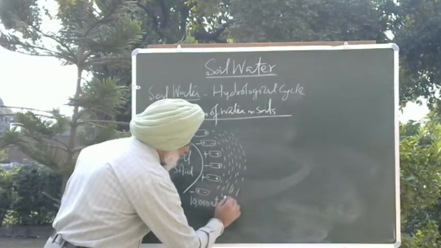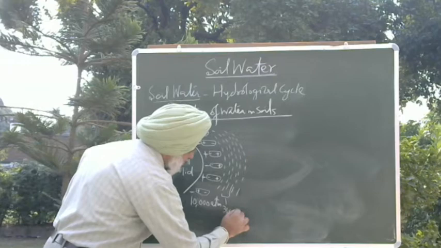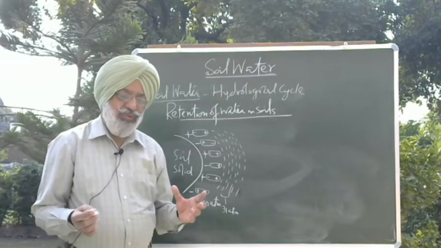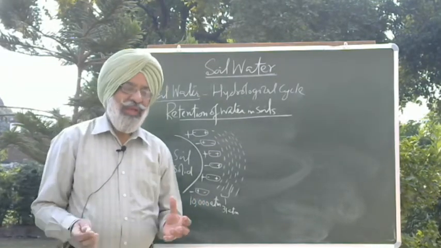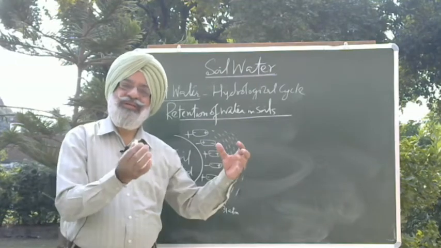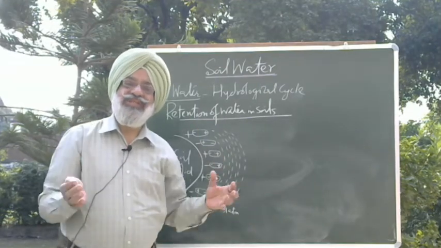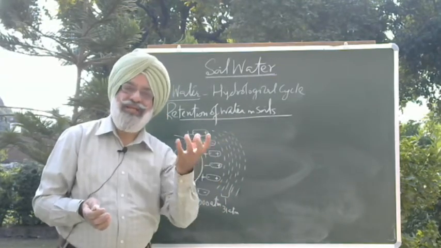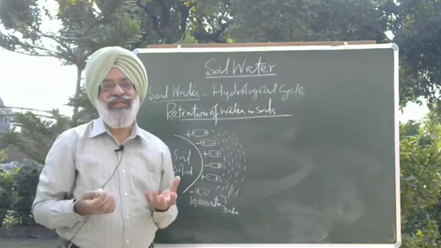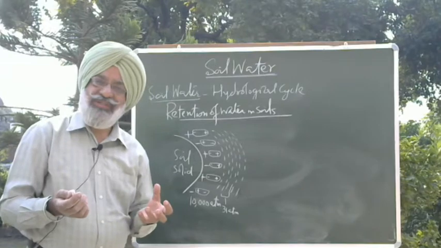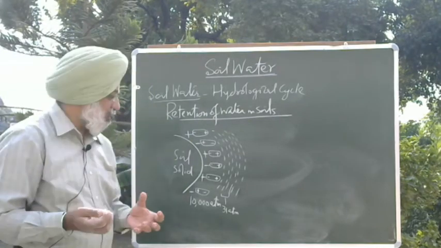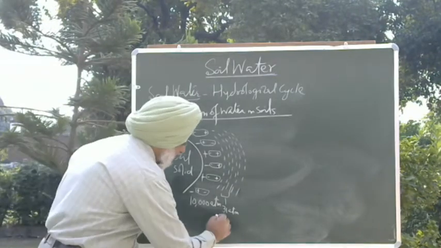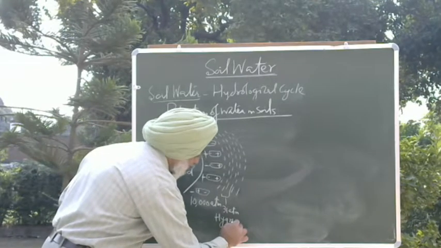So at one point it could be 31 atmospheres. In fact, 31 atmospheres is that stage where, supposing you have an oven dried soil and you place this oven dry soil in a chamber which has 100% relative humidity, the soil particles will attract moisture from the atmosphere, moisture from the air, and that moisture which is attracted is held with a force of 31 atmospheres. We call this the hygroscopic coefficient.